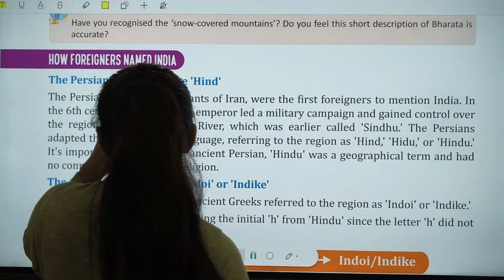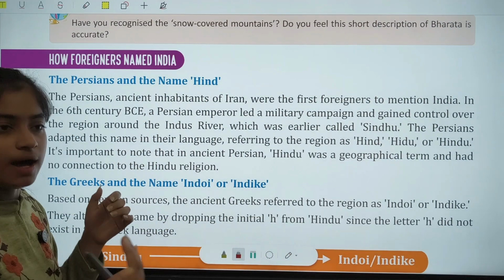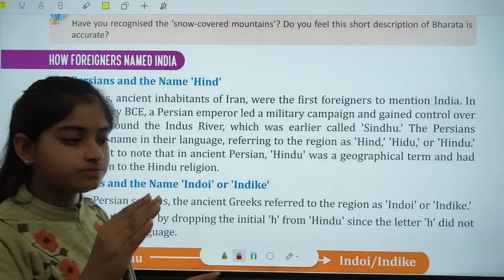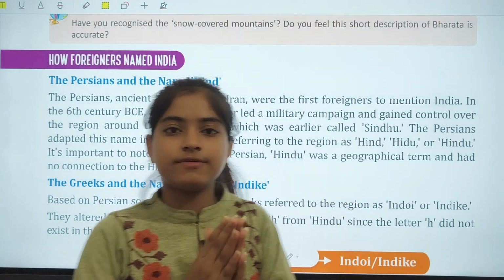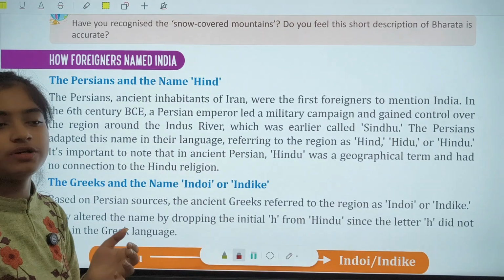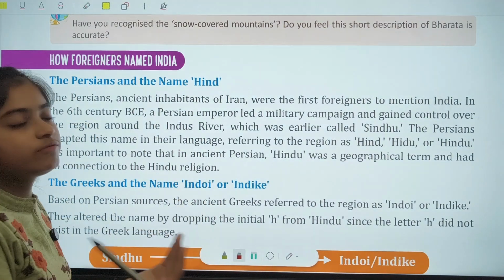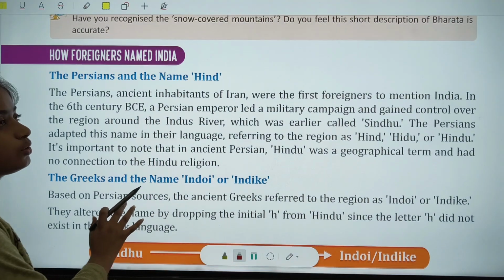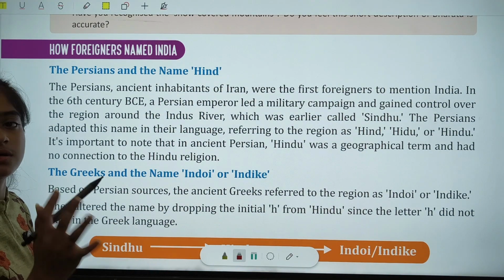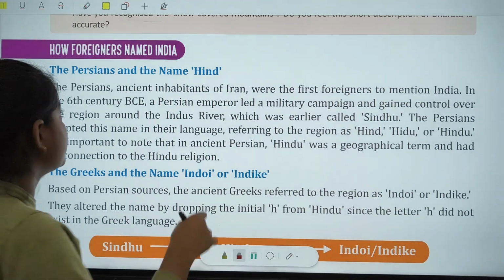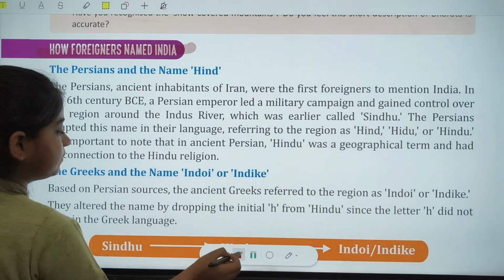Next, we have how foreigners named India. Now we have seen how these different terms are given to places as per their historical names, to give respect to these monuments and features. Next, we have how foreigners named India.